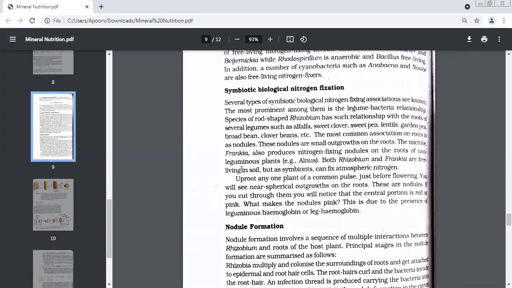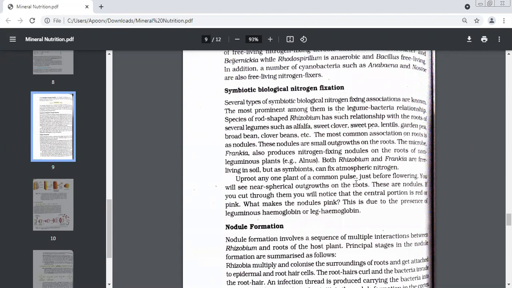Both of them are free living in soil. When they're living alone, they're free living. They don't need any other organism. But as soon as they become symbionts, that is, they start living in association with the leguminous or non-leguminous plants, they start fixing atmospheric nitrogen. When they are alone, free living, they do not fix atmospheric nitrogen. Neither Rhizobium nor Frankia. Rhizobium in association with leguminous plants, and Frankia in association with non-leguminous plants, that means in symbiosis, they start fixing atmospheric nitrogen.